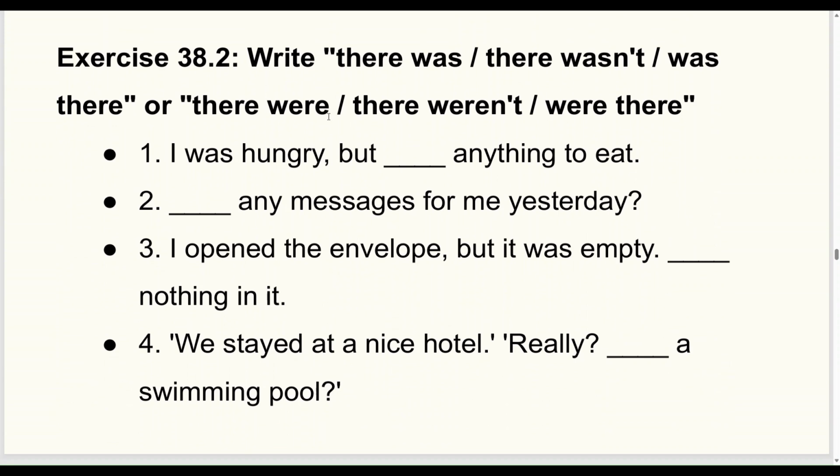Now, let's decide whether it's positive or negative and singular or plural. So, in this sentence, it says but, so it will be opposite of what was before. So, it was positive before, now it will be negative. I was hungry, but there wasn't anything to eat.